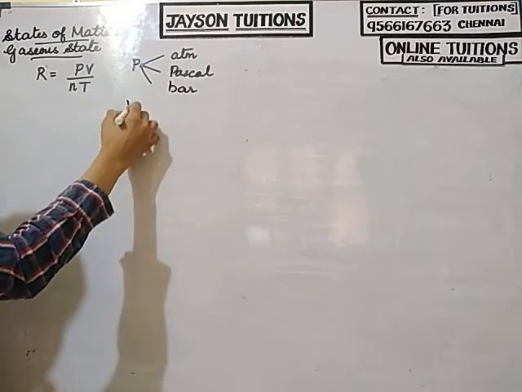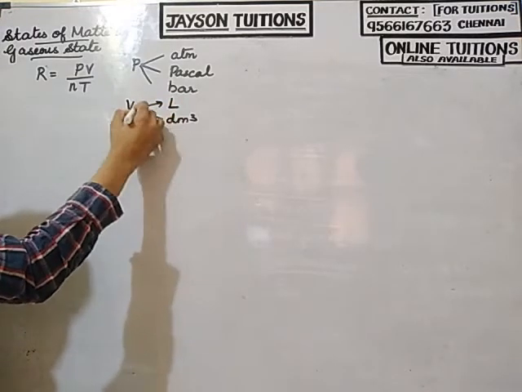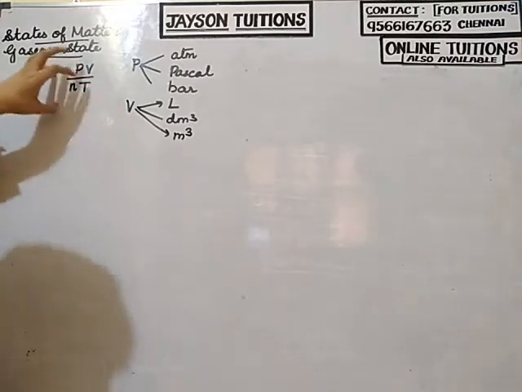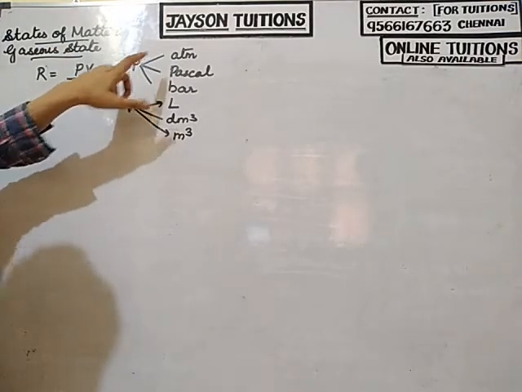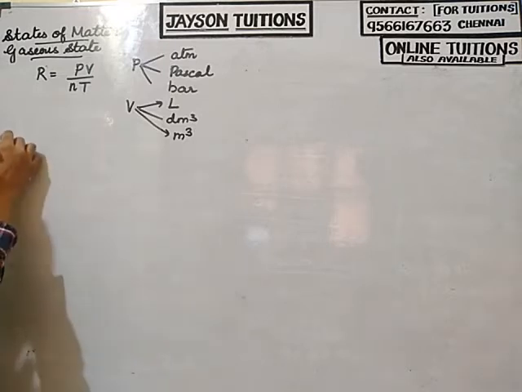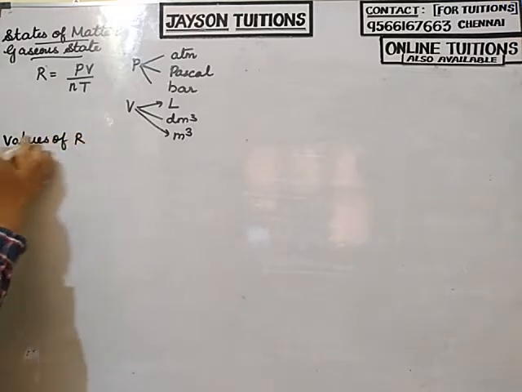Similarly, volume can be in liters, decimeter cube, or meter cube. Many units are there. So when I substitute each unit, I will get a different value for R. So what are the different values of R? You must make a note of them.